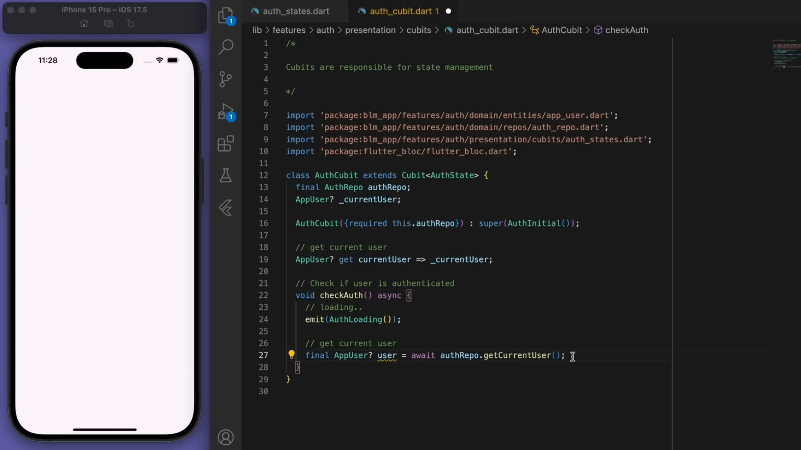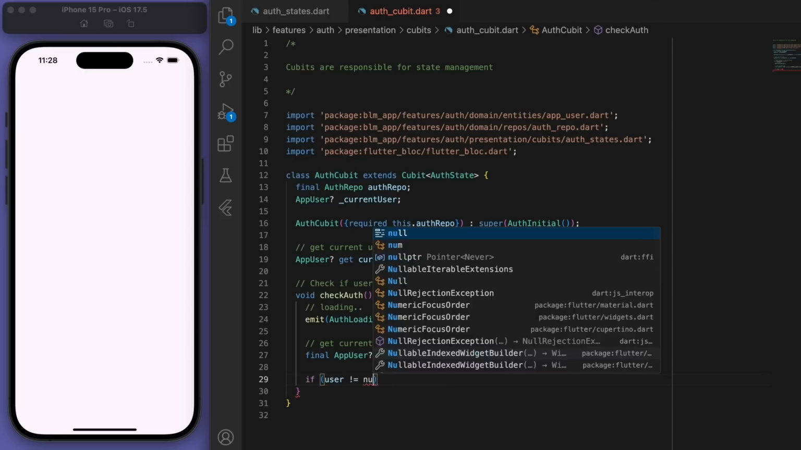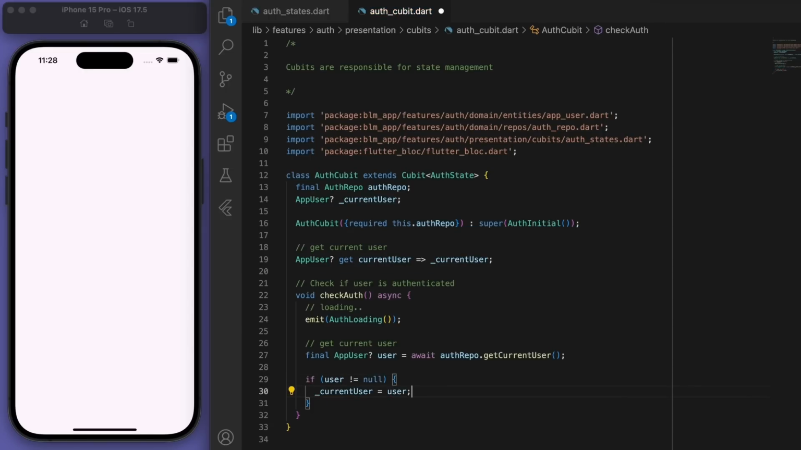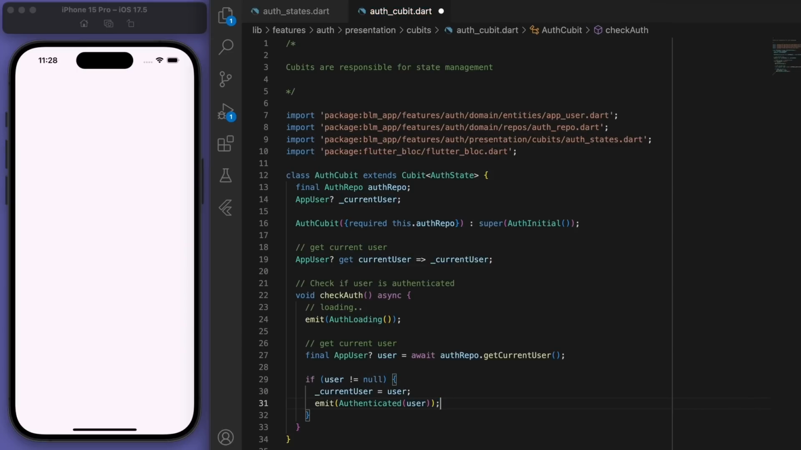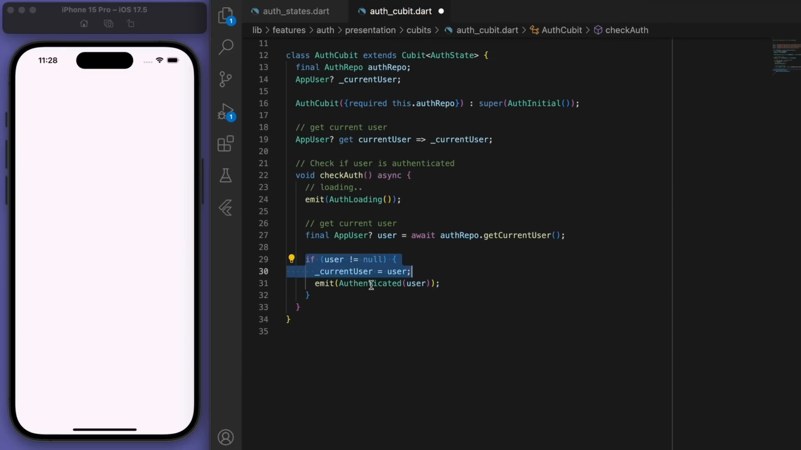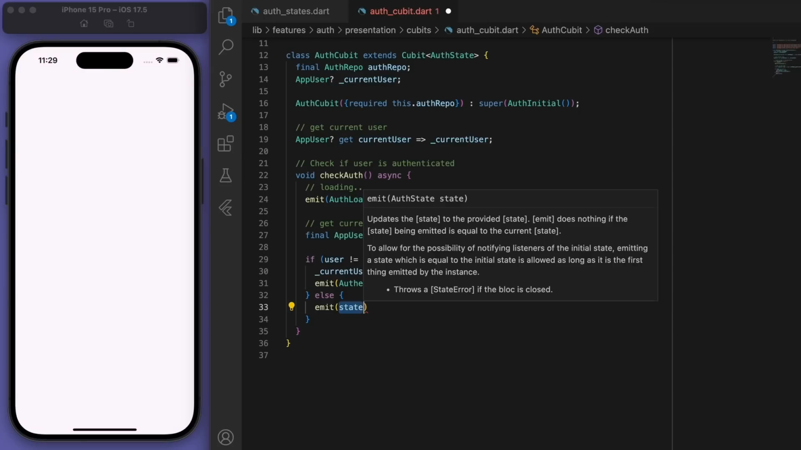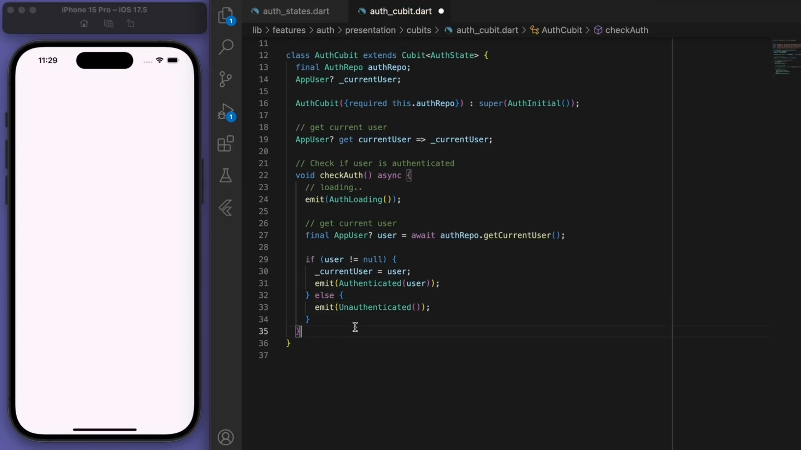And let's just do a quick check. If there is a user, then let's give it to our current user, and then we can emit the authenticated state and pass the user through. Right? Otherwise, we are unauthenticated. Sweet. So that's how we can check if a user is authenticated.